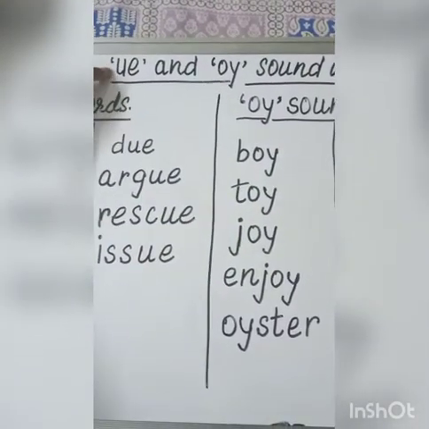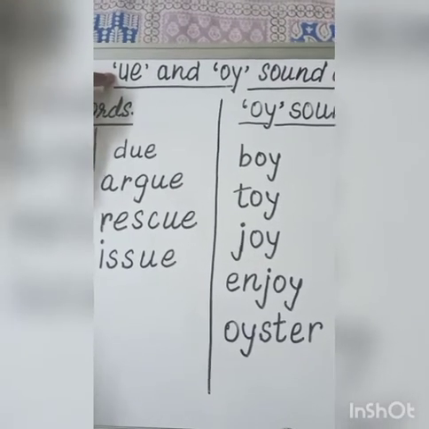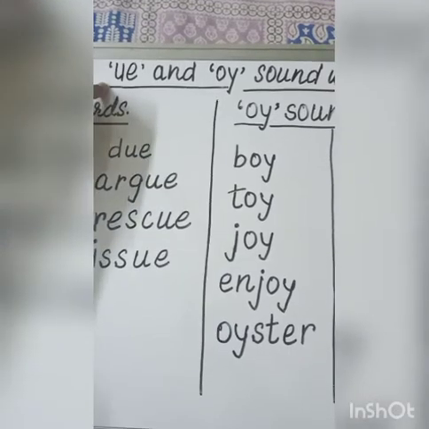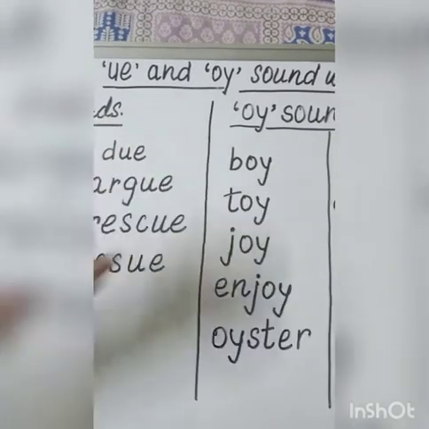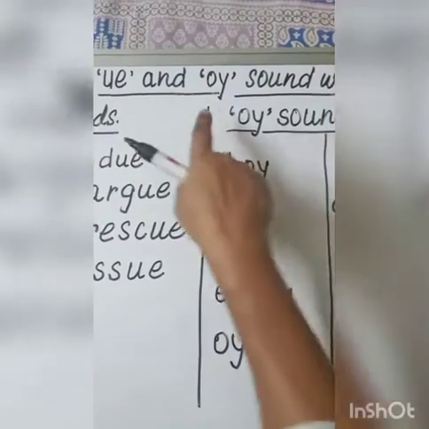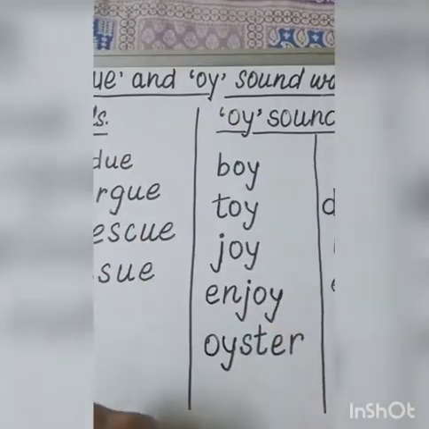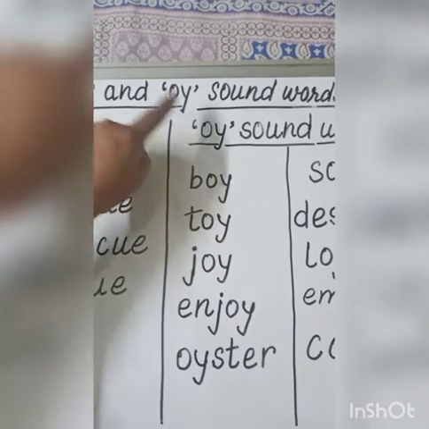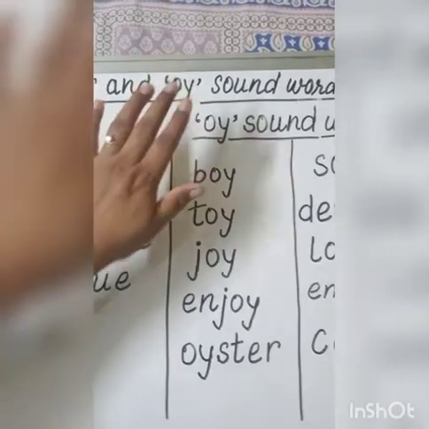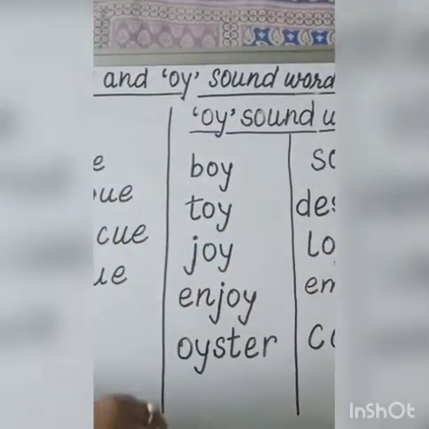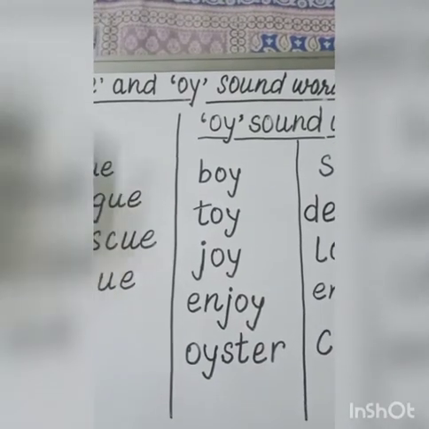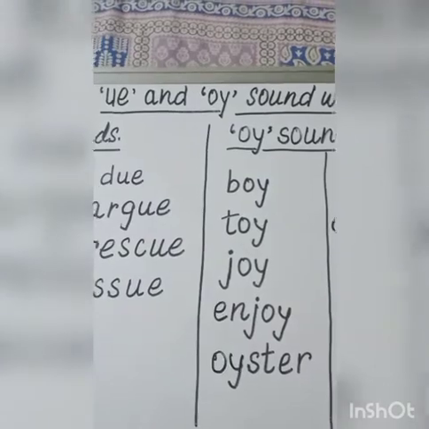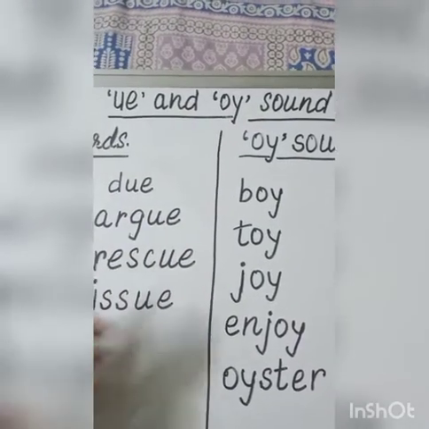U says U, E says eh, but when they come together, they create one new sound, U. And O says O, Y says ya, but when they come together, they create one sound, that is oi. Today we are going to learn these two new sounds with the help of these words.